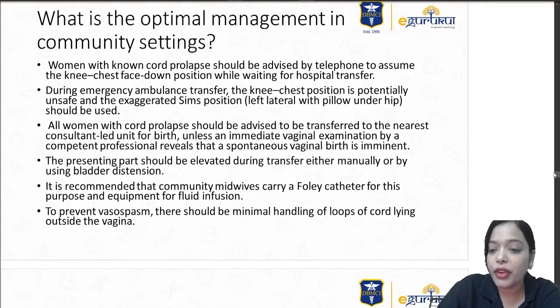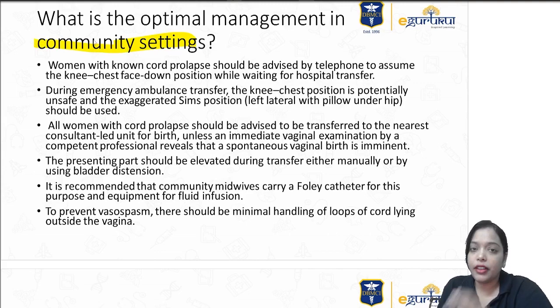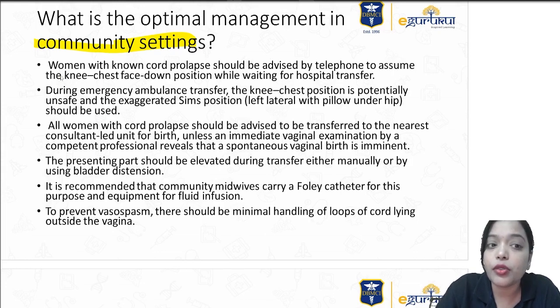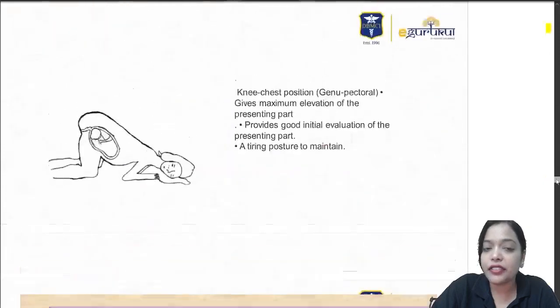Now what do you do when you have a patient with cord prolapse in the community setting? You suddenly observe a cord prolapse in a PHC or a home delivery. So what are you going to do? First, in the telephonic conversation, what is the first thing you are supposed to ask her to do? Ask her to assume the knee chest face down position while the ambulance is coming. Immediately she should be put in knee chest face down position.